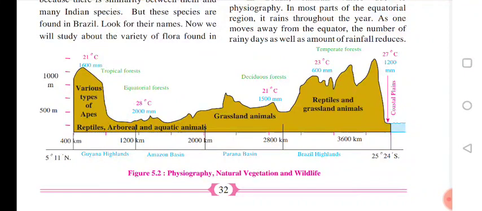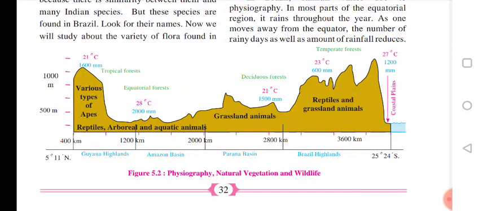All these regions, with their natural vegetation and wildlife, are given. In the Brazil Highland we get reptiles and grassland animals, and the distance given is 3600 kilometers.